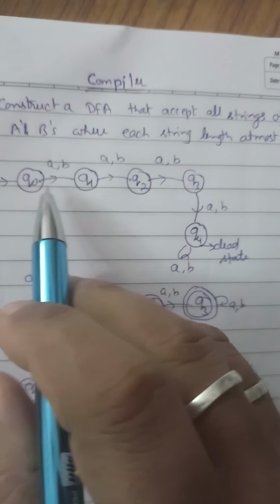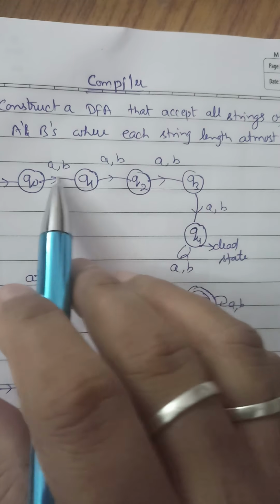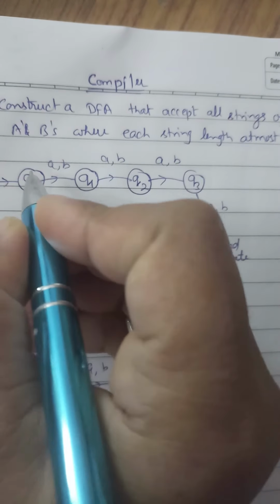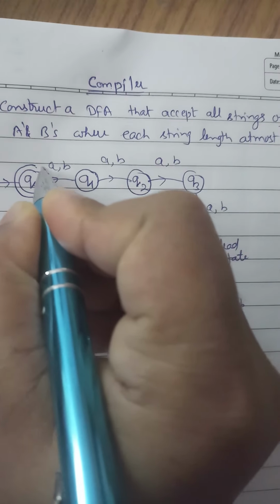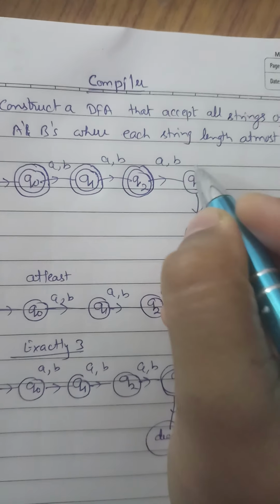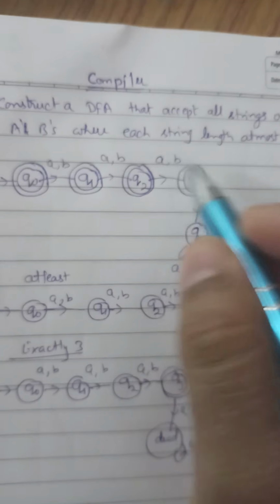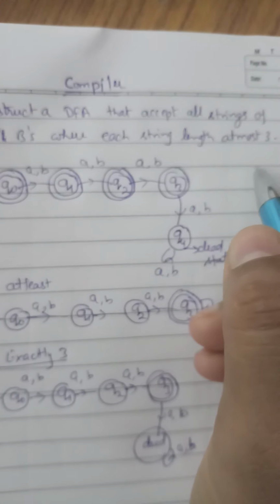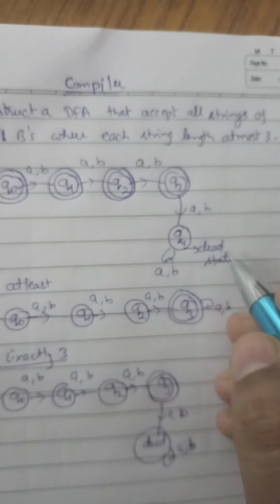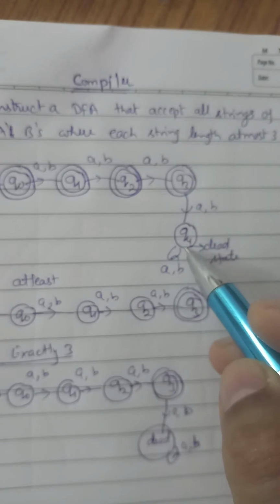That's why we write it like this: Q0 is the initial state, then Q0 to Q1, Q1 to Q2, and Q2 to Q3. At most 3, either 0, 1, 2, or 3. That's why we can make the initial state a final state, Q1 a final state, Q2 a final state, and Q3 a final state, because it can be 0, 1, 2, or 3, but at most 3. The dead state is also present for the rest. Whatever we give as a transition from Q3 will go to the dead state.